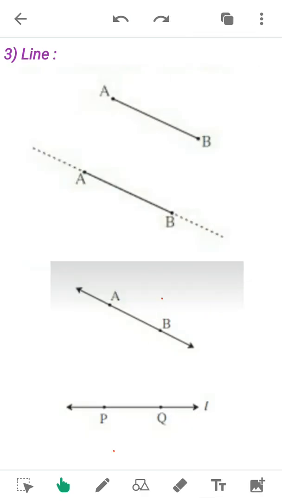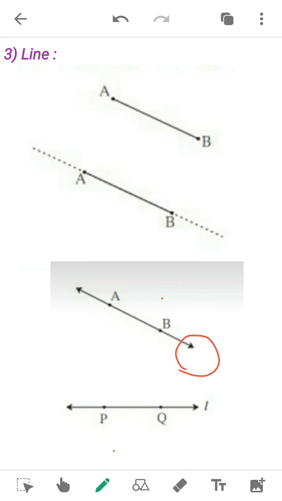Now the next concept of geometry is line. When we draw a line segment on a piece of paper, and when we extend this segment from both the sides or both the directions, from point A and from point B also, then we will get a line. We can represent a line with the help of a double-headed arrow. You can see in this figure.